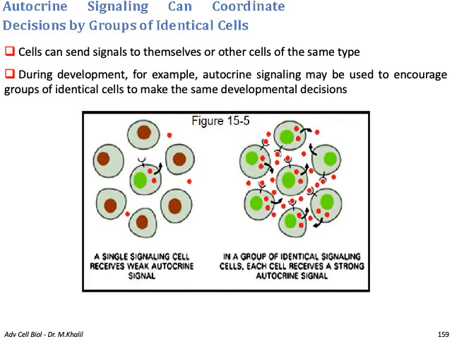We have a group of identical cells, and the target cells receive this signal, which leads to amplification, since a lot of signal has been secreted from the neighboring cells.